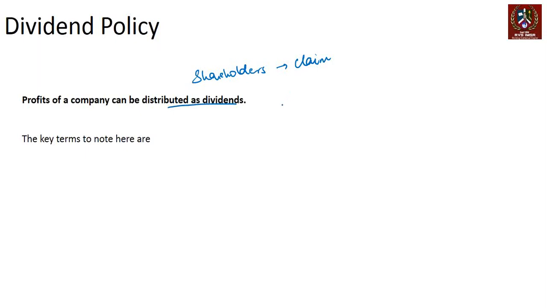What interest is given to the bondholders? In this particular case, the shareholder is paid the dividend, which is a share of the profits of the company. Only if a company makes profit can it be expected to sustainably give dividends. So there are some terms that are important here. The question is, how much is the dividend, and how do we look at dividend in the context of the money that we have made? Is 2 rupees good, is 5 rupees good, is 10 rupees good on a particular stock? How do we really look at those terms and understand the dividend policy of the firm?